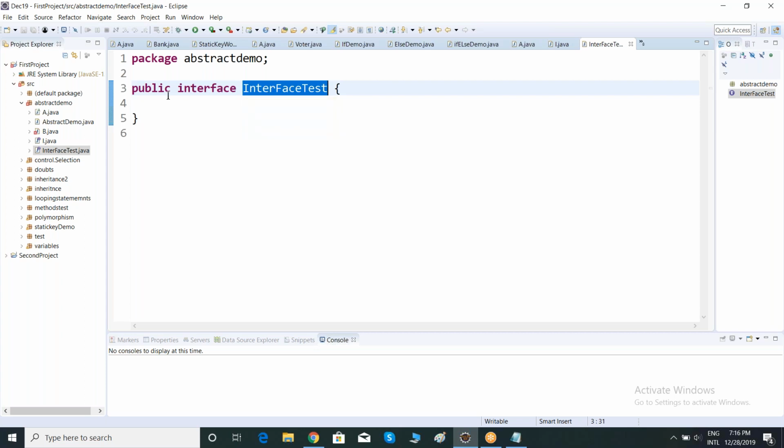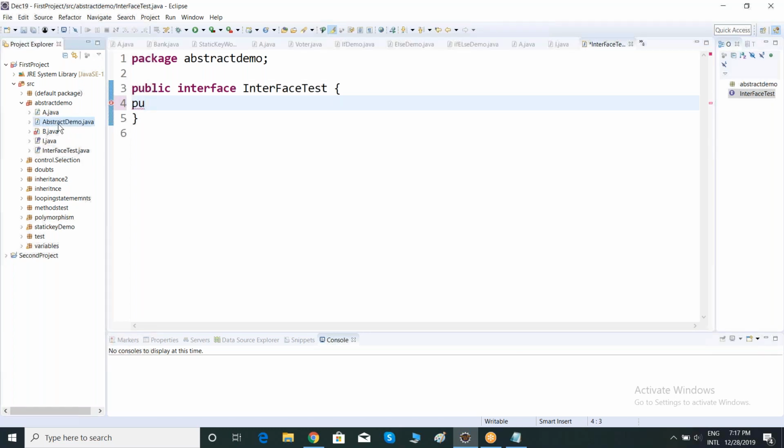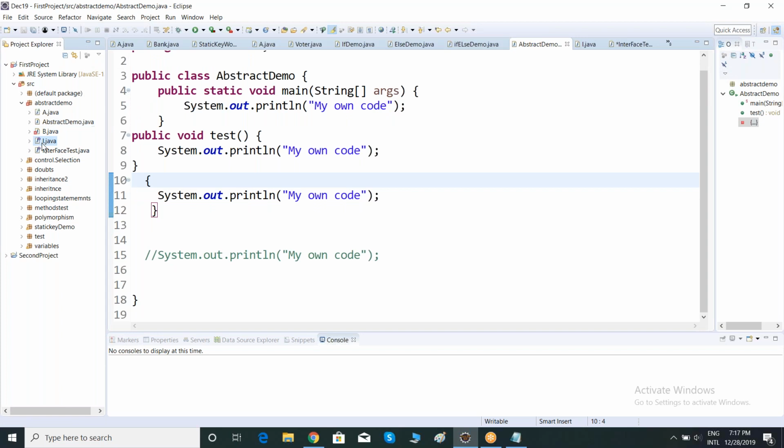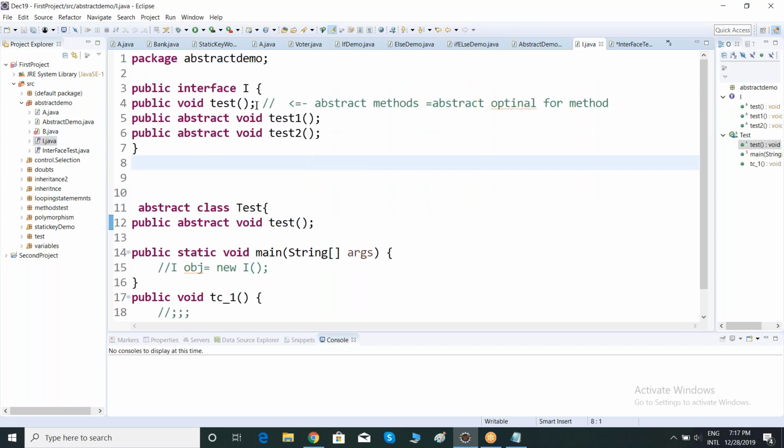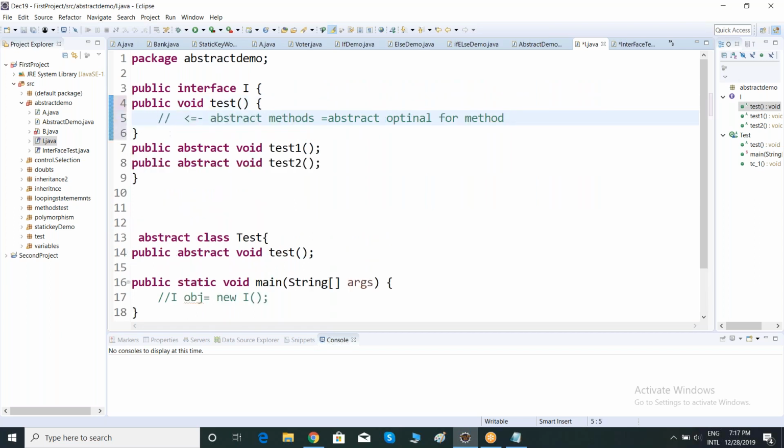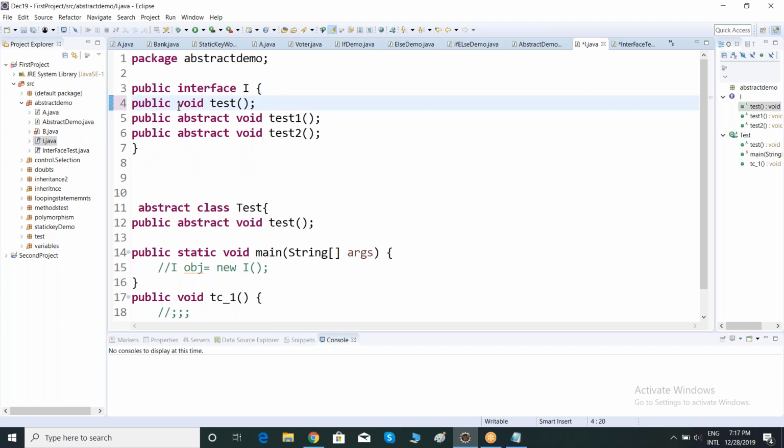Now observe. Whenever I take a method with a method body inside a class, it is fine. But in an interface, if I take a method body, what is it saying? Remove method body. As of now, I don't have any abstract keyword, but the program is not allowing me to give a method body in an interface.